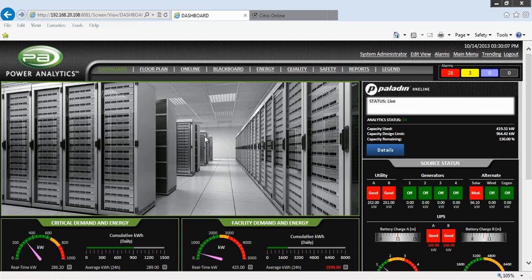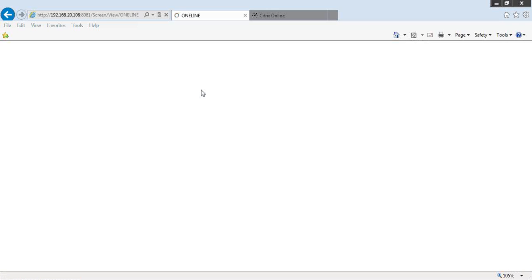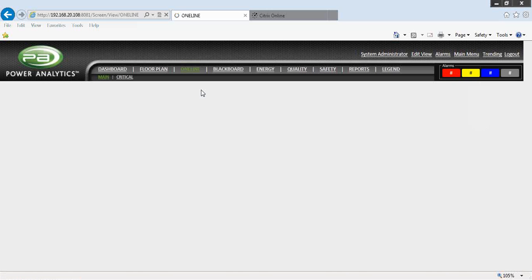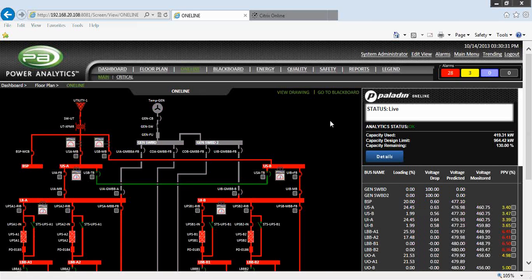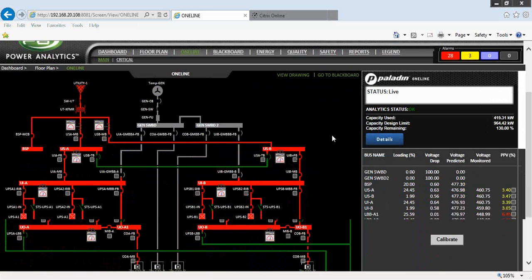For those familiar with Power Analytics, you'll notice the dashboard view, and then of course the tabs for floor plan, one line, blackboard, as well as the other features available to us. We'll go to the one line view here. Notice we're using Internet Explorer browser. And this shows a typical one-line view for the Power Analytics system.